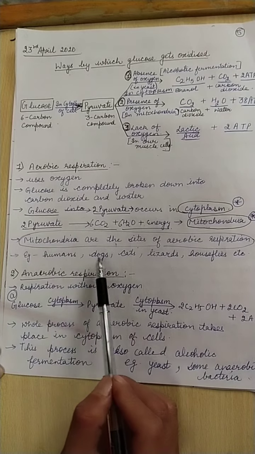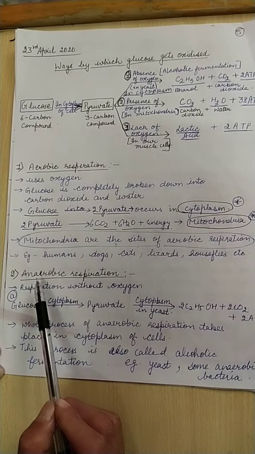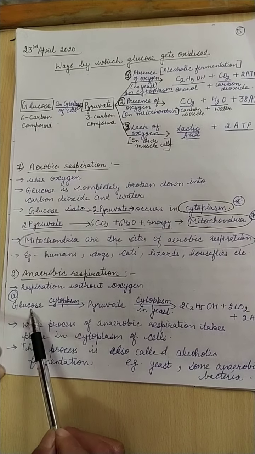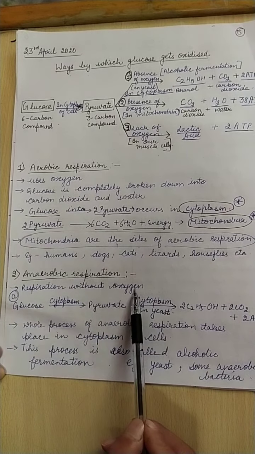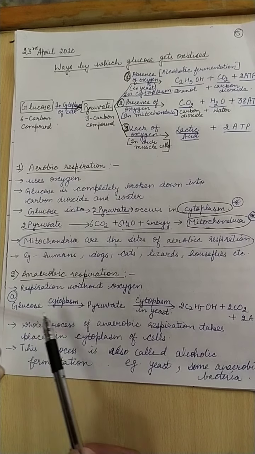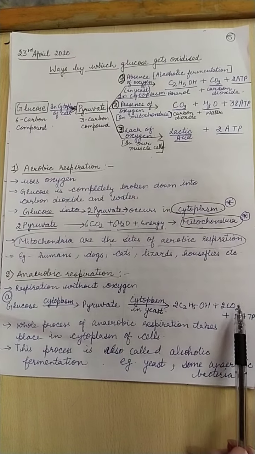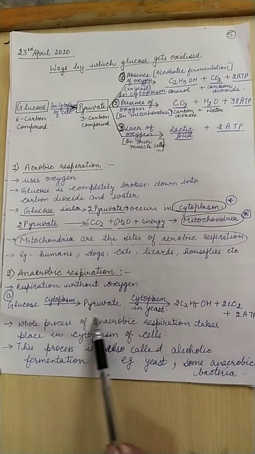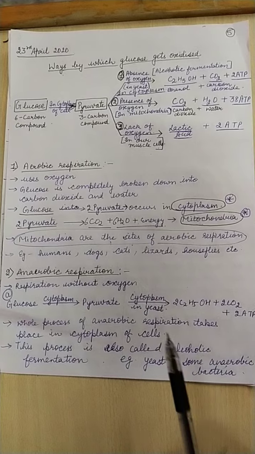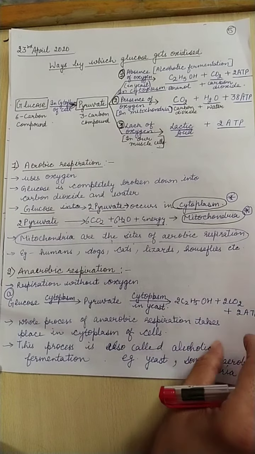It occurs in humans, dogs, cats, lizards, houseflies, etc. Anaerobic respiration is respiration without oxygen, in which oxygen is not utilized. Glucose is converted into pyruvate. Pyruvate is converted into ethanol and carbon dioxide in the cytoplasm of yeast cells only. This process is also known as alcoholic fermentation.